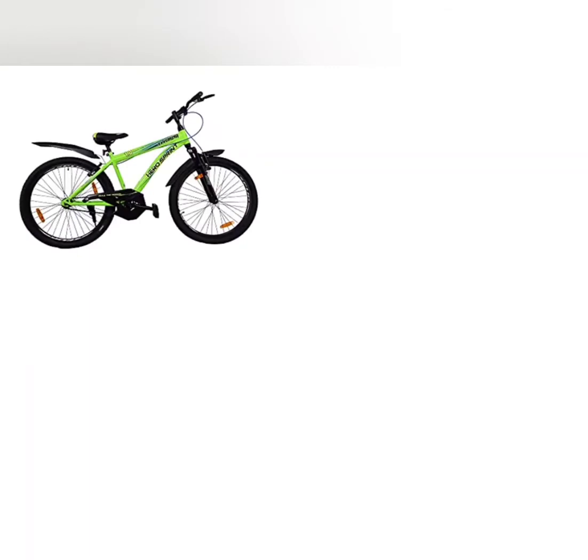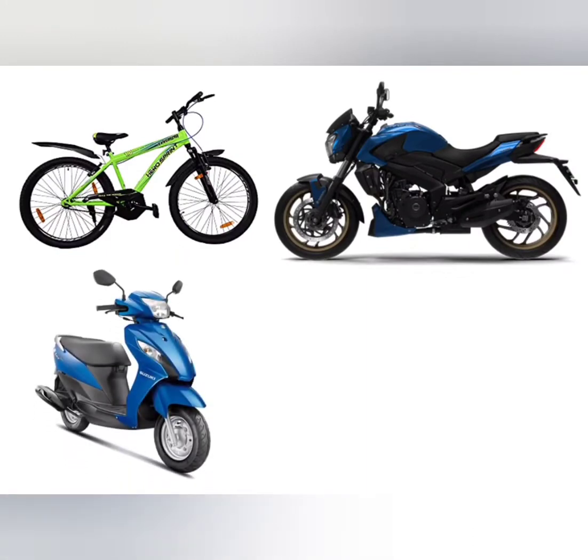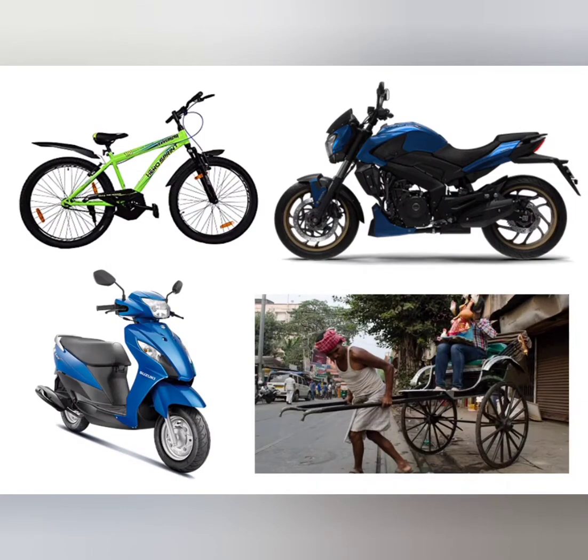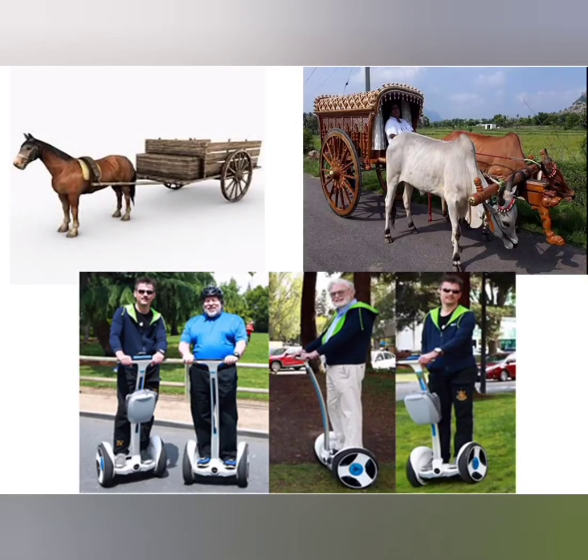We can see that the first 2-wheeler vehicle is a cycle. Yes, a cycle is a 2-wheeler vehicle, and we know why it is called a 2-wheeler vehicle, because it has got 2 wheels. In the same way, we have the motorbike, the scooter, the hand-pulled rickshaw, which also you can see the 2 big wheels, the horse cart, the bullock cart, and this is an electronic bike on which you can just stand, and it also has got 2 wheels.